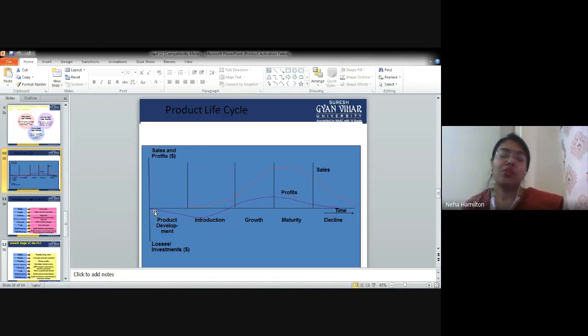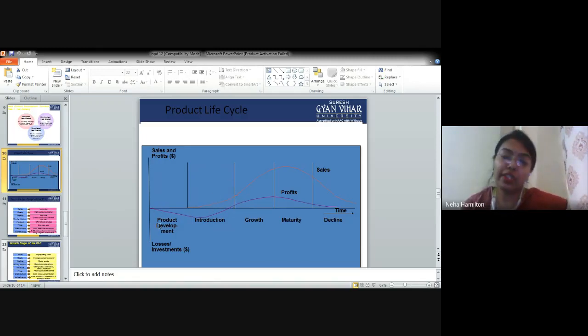For example, if you have an FMCG product which has a very small shelf life, right? For example, your product can survive for 7 to 8 days only, and nobody is taking this product, then that product is going in junk. Nobody is taking it. So definitely you are having losses here. Nobody is taking your product.